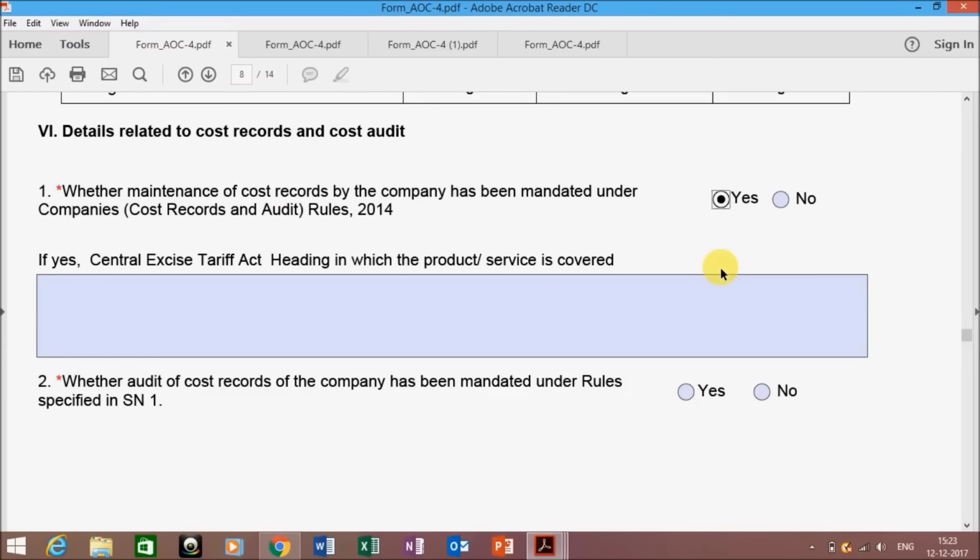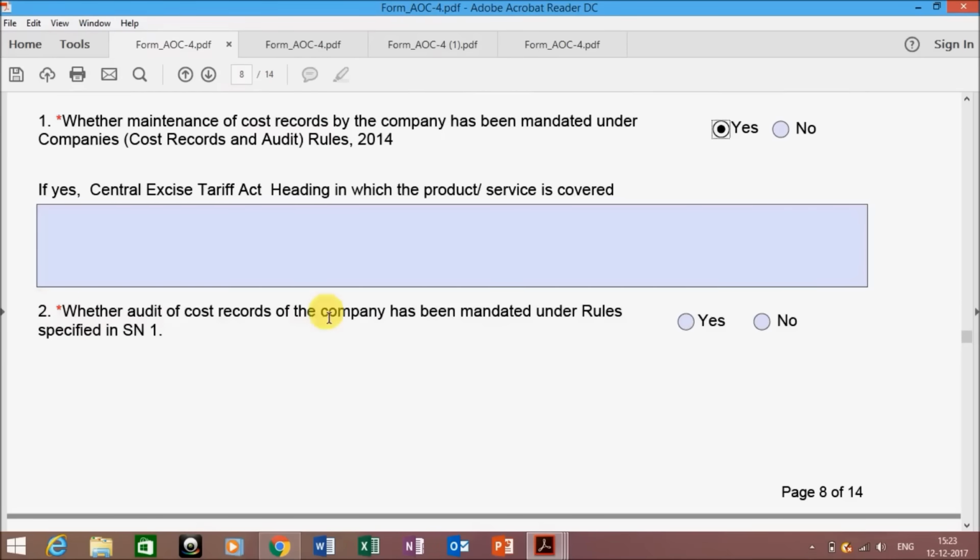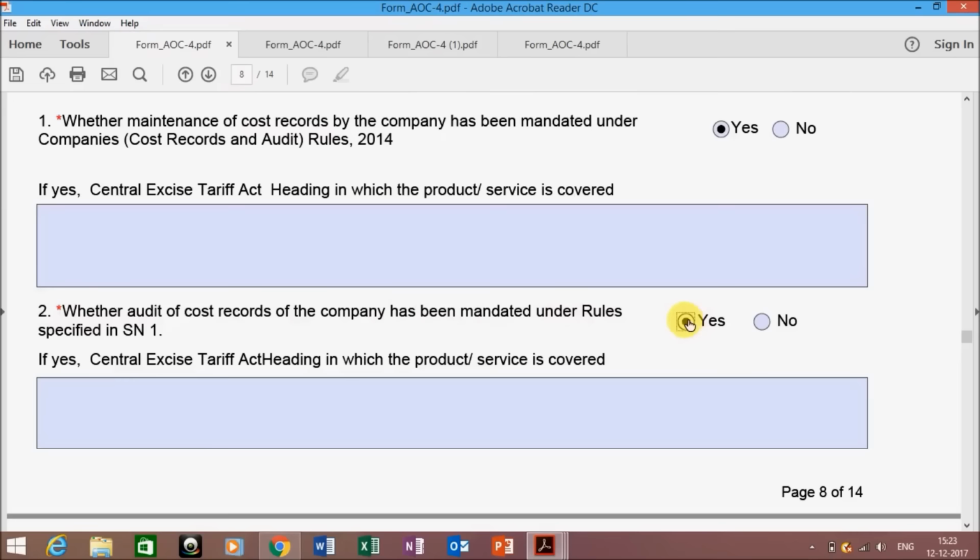Next is the information related to the cost audit. There are some parameters which define that your company can do cost audit, that company falls under cost audit or not. If your company falls under this, click on yes and then enter the information which has been asked over here, that which product is covered under CETA Act, whether audit has been done or not. If it is done, then click on yes and provide the information over here.